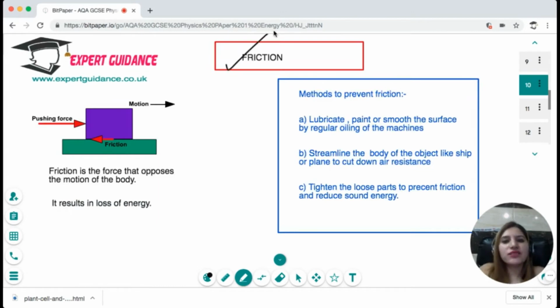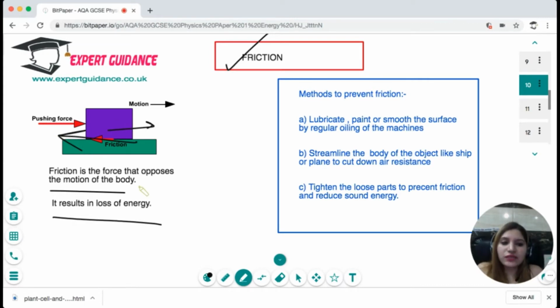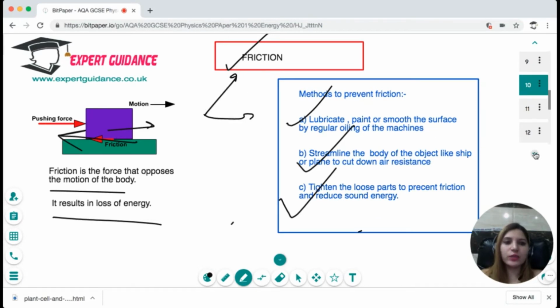Now, next is friction. Friction is the force that opposes the motion of the body, and friction results in the loss of energy. For example, if the body is moving here, the friction will try to move it in the reverse direction and slow it down. How can we prevent friction? We can lubricate, paint, or smoothen the surface by regular oiling of the machine. If there's air resistance, air friction, then we can streamline the body of the object, like a ship or plane, to cut down the air resistance. And at times there is energy loss due to sound. So we can tighten the loose parts to prevent friction and reduce sound energy. Okay, so you should know the examples of friction and the ways to prevent it.